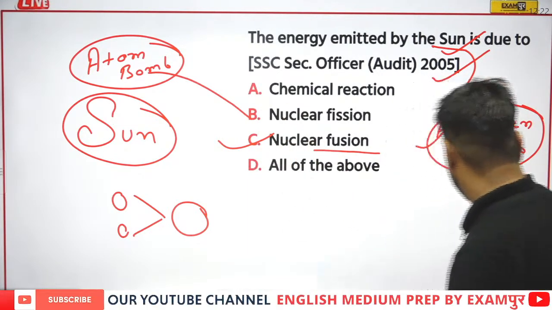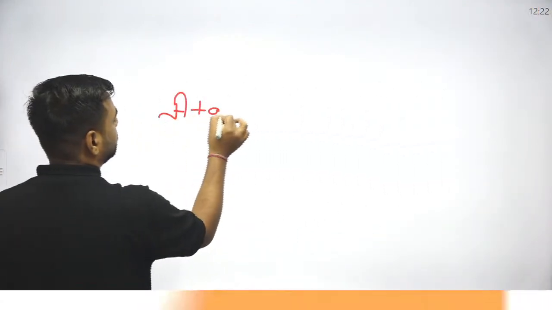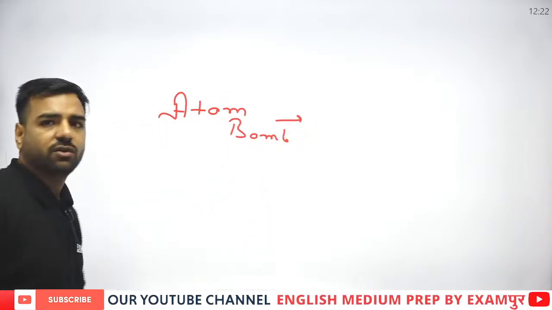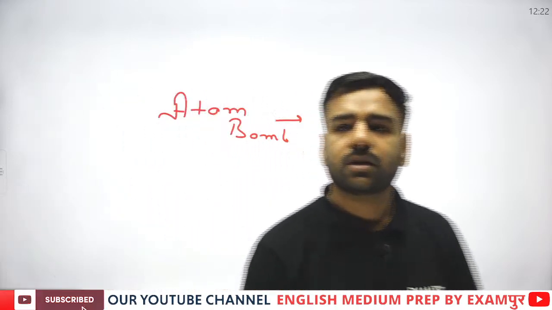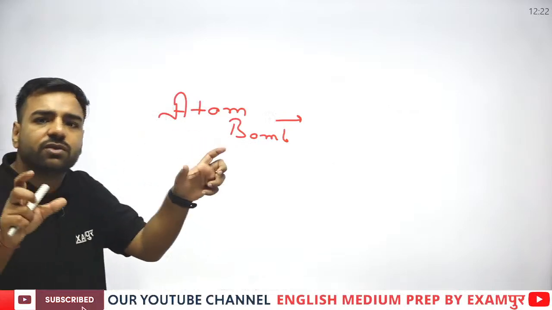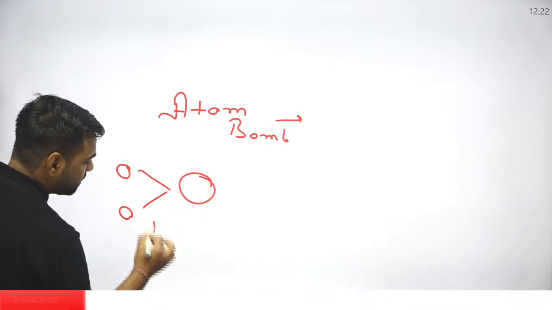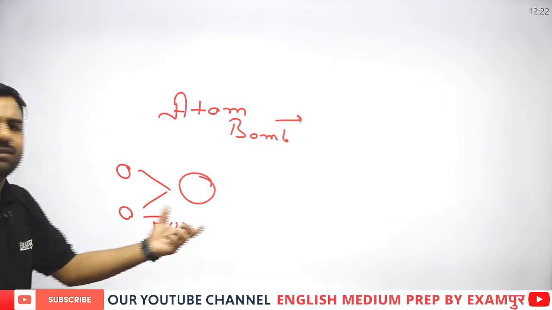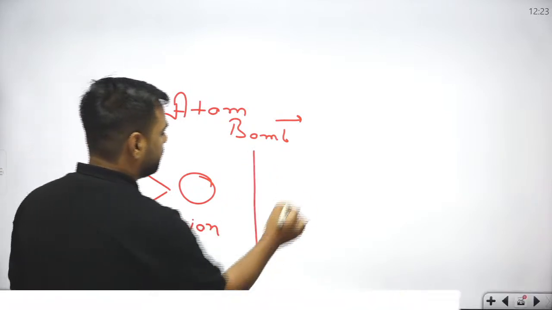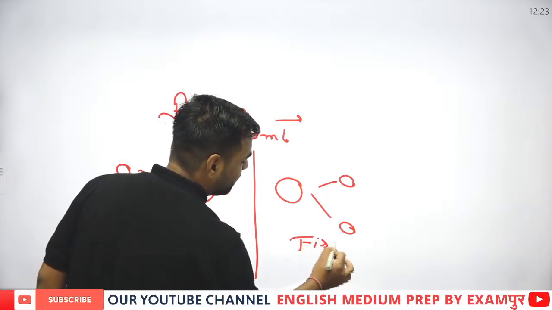Now there's a question again. If I talk about this atom bomb, can you tell me who discovered it? There are two questions that I wanted to ask. First question is, the opposite of fusion is fission. I'll write for you. For fusion, just take the word fuse. What is happening? Combination. It is fusing, combining. So it is fusion. If I talk about fission, here there is splitting. So in the splitting we call it fission.